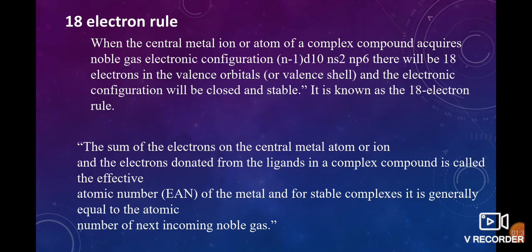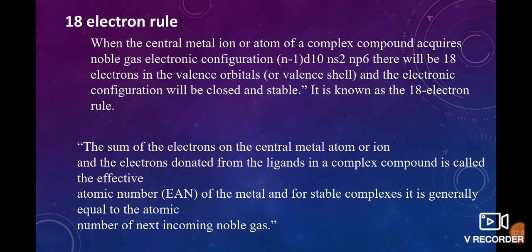Next one, the 18 electron rule. What is the 18 electron rule? When the central metal ion or atom of a complex acquires a noble gas electronic configuration, that is (n-1)d10 ns2 np6, there will be 18 electrons in the valence orbital and the electronic configuration will be closed and stable.